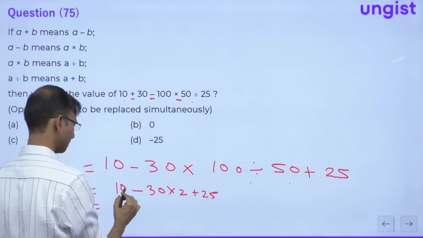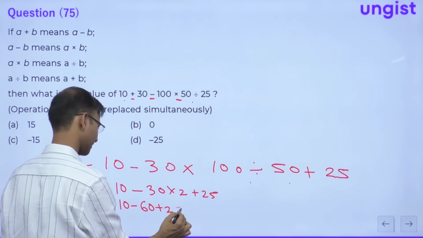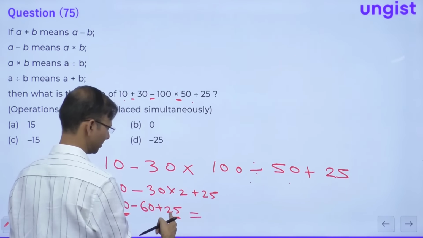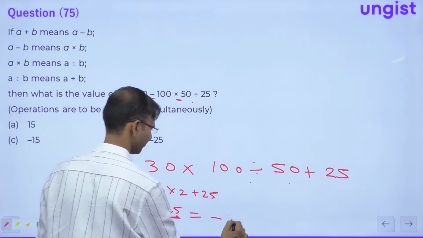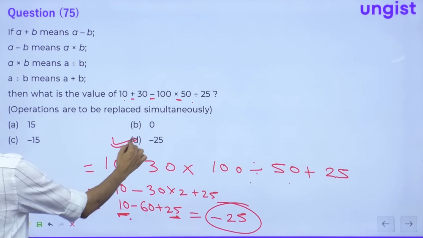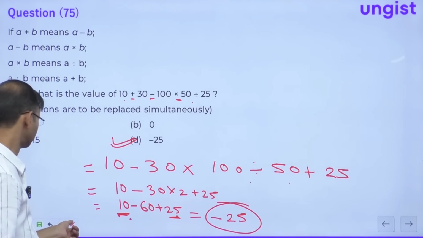This is 10. Now 10 minus 60 plus 25. Correct. So guys, 25 and 10 will be added and 60 will be subtracted from it. So this is 35 minus 60, which is minus 25. All right, minus 25. D option is the right choice. For question number 75, the correct answer is D. Okay everybody, let's move to the next question.